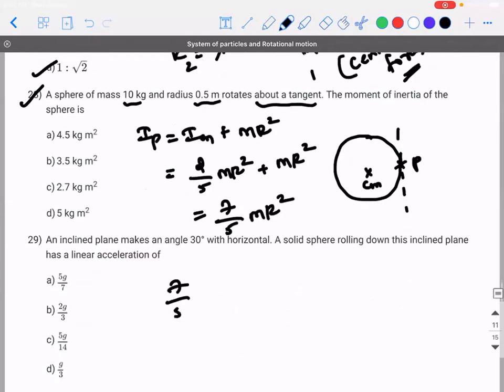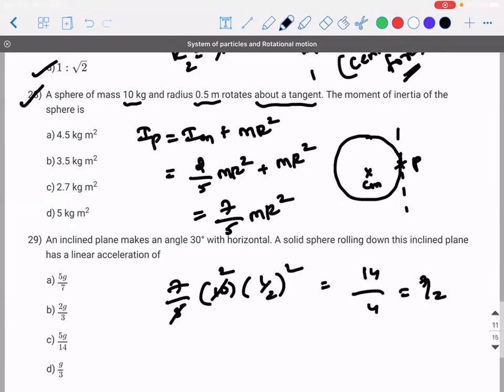So 7 by 5 into mass, which is 10 kilogram, R is half a meter, so half square. 7 by 5 times 10 is 14, so 14 into 1 by 4. 14 divided by 4, or 7 by 2, is 3.5. 3.5 kilogram meter square. Okay.